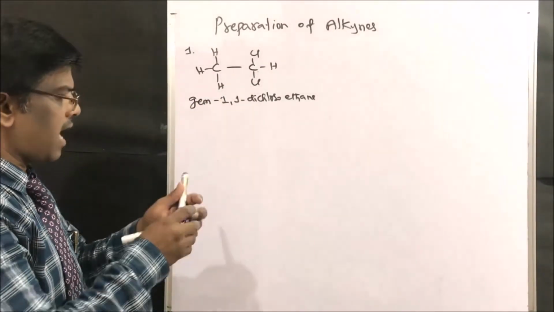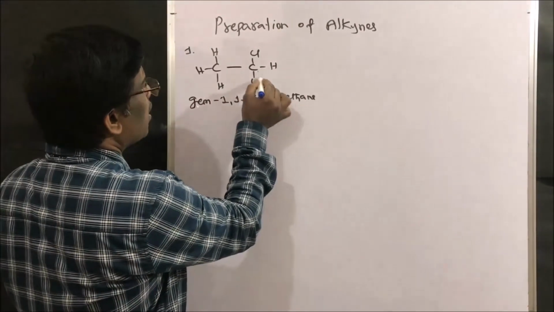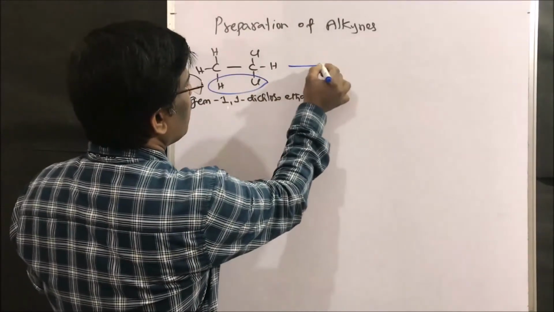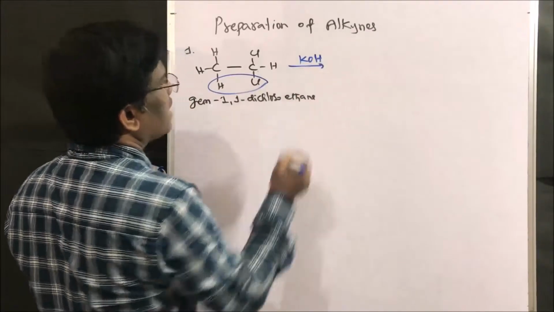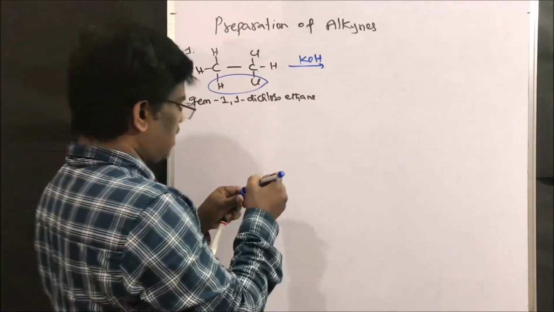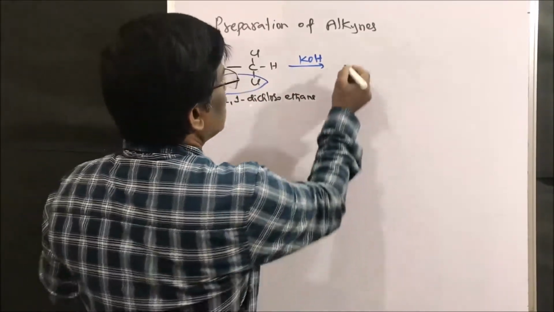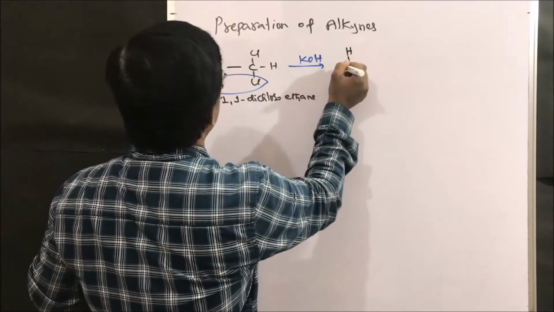So this is a gem dihalide, dehydrohalogenation of gem dihalides. So upon using KOH, elimination takes place, losing HCl to give this compound.